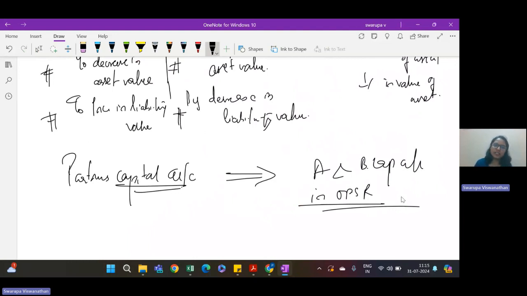C is entering into partnership only in 2024. So he cannot ask for a benefit today, correct? So A and B will share in the old profit sharing ratio. So any profit or loss from revaluation account has to move into your partner's capital account in the old profit sharing ratio.